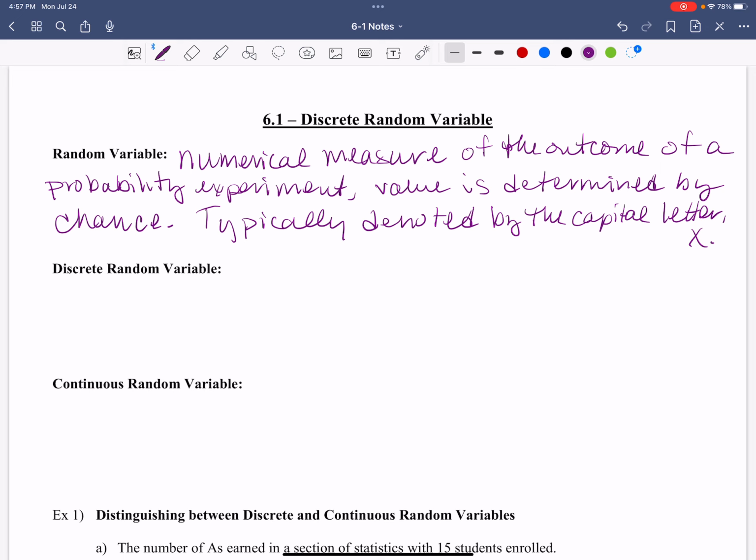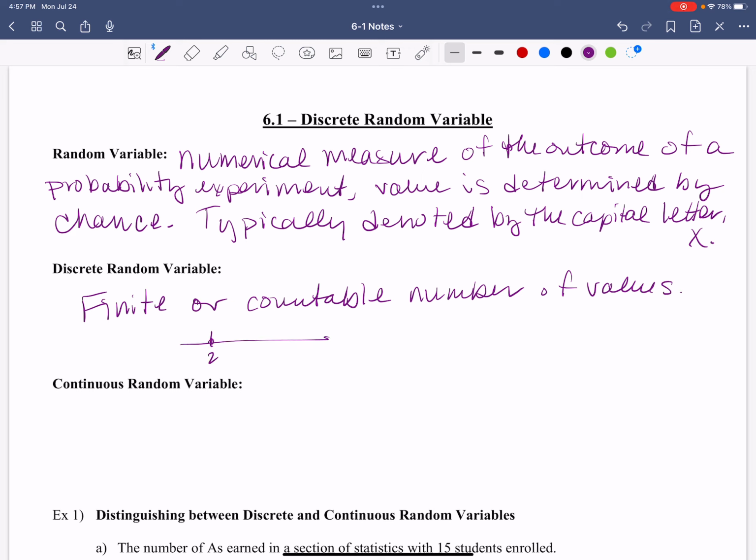Okay, so a discrete random variable is finite or countable. So a finite or countable number of values. So for instance, if it's on a number line, it's the actual number 2, the actual number 3, the actual number 4. Do you see what I mean? Finite means that it doesn't go on forever. It's a confined quantity, or countable number of values, right? So it's 1, then the next one, then the next one, then the next one. So then that's what makes it countable.